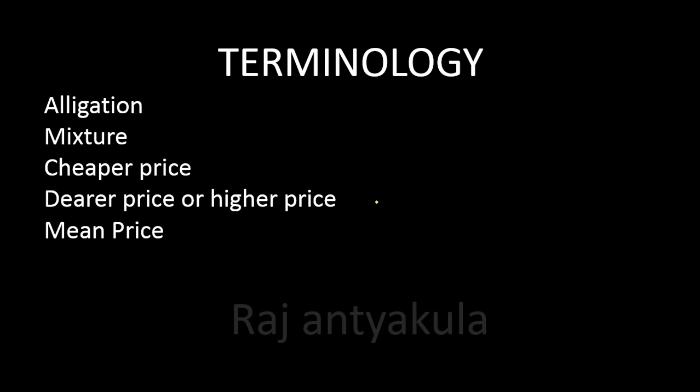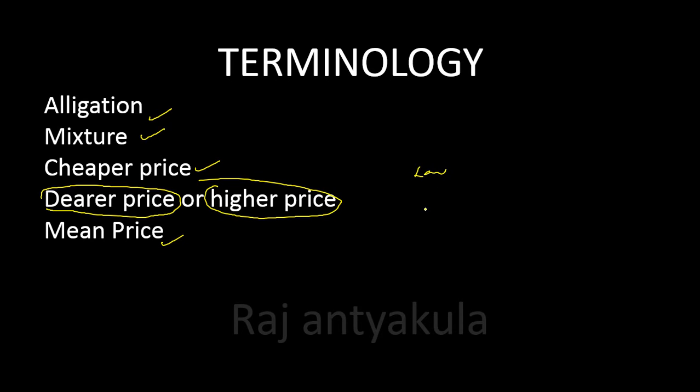See here, the topic is alligation or mixture. What are the words or terminology we'll use in this topic? Alligation, mixture, cheaper price, dearer price or higher price, mean price. Here dearer price or higher price, both are same. Now here instead of price we may talk about concentration: low concentration, high concentration, required concentration. It means in terms of percentages.